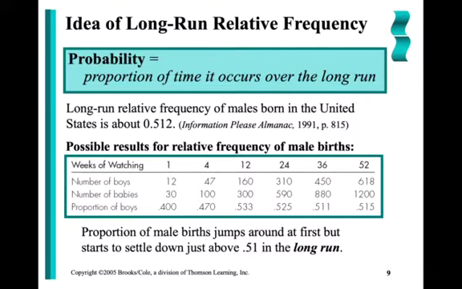So if I were to flip a coin once and I get heads, do I expect to get heads every time I flip the coin? No, of course not. What if I were to flip the coin 10 times? I have 6 heads and 4 tails. Do I think that the probability of flipping this fair coin and getting heads is actually 6/10?